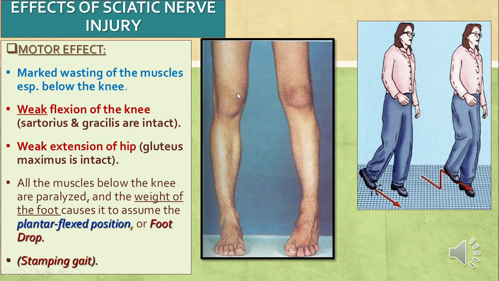Effects of sciatic nerve injury include motor injury. There is wasting of the muscles supplied by the sciatic nerve, especially below the knee, the leg muscles, and the muscles of the posterior compartment of the thigh are paralyzed, but gluteus maximus is intact, so there is weak extension of the hip, and sartorius and gracilis are intact, so there is weak flexion of the knee. Then we can see in the diagram here that with the paralyzed muscles, when the patient lifts the foot, there is no dorsiflexion, or there is foot drop causing a stamping gait.